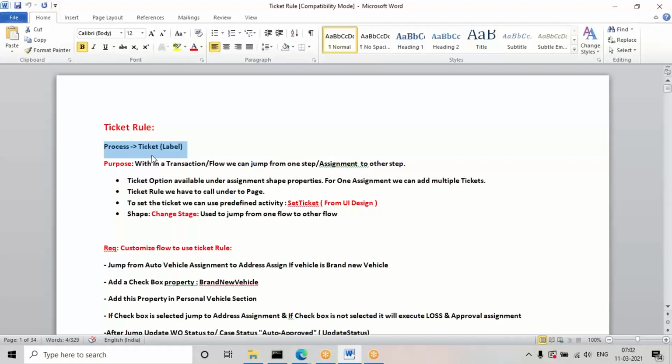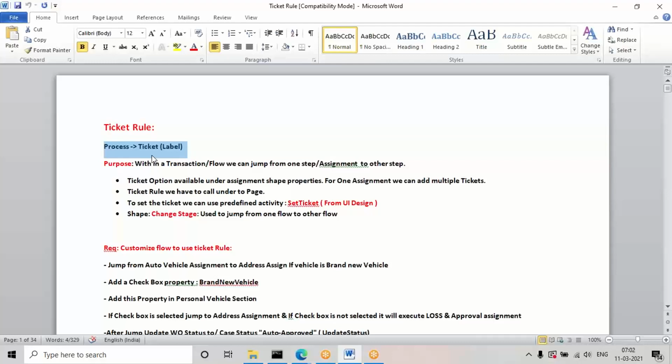But in the from shape, what we have to define? Pega contains one built-in business logic regarding this ticket concept. SetTicket is one API, and we have to create one activity and use that API. In the from shape we have to configure the API, and in the to shape we have to configure the ticket rule.